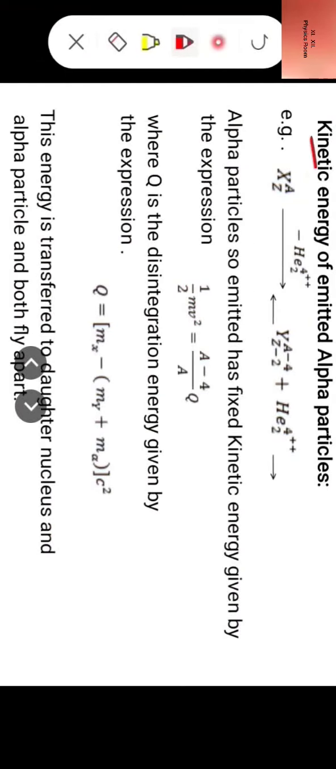Now kinetic energy of emitted alpha particles. Consider the example: X(A,Z) is a radioactive nucleus which emits an alpha particle and reduces to daughter nucleus Y(A-4, Z-2). Now both the daughter nucleus and alpha particle fly apart in opposite directions due to action and reaction. When the alpha particle is emitted in the forward direction, then the daughter nucleus moves in the opposite direction.